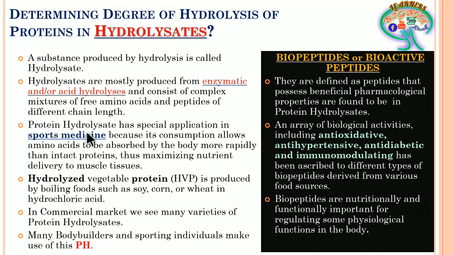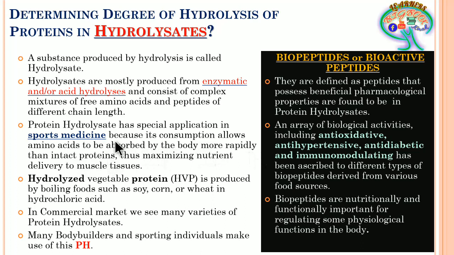Protein hydrolysates have special applications in sports medicine. This is very well known because of these freely available amino acids and the short peptide chains of different lengths, which will be absorbed by the body more rapidly compared to the complete proteins which we take. Complete proteins take part in some processes in our digestive system.